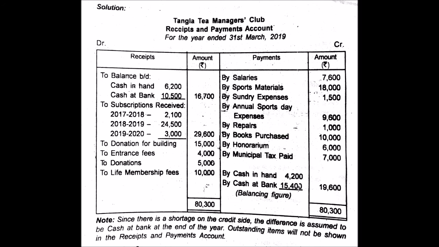So this is a receipts and payments account. The final amount, that is the balance of bank at the end of the year, is the balancing figure, that is 15,400. So it is very simple. Try to follow the lecture as I say what things will come on the debit side, what things will come on the credit side, and what things you will ignore while preparing the receipts and payments account.